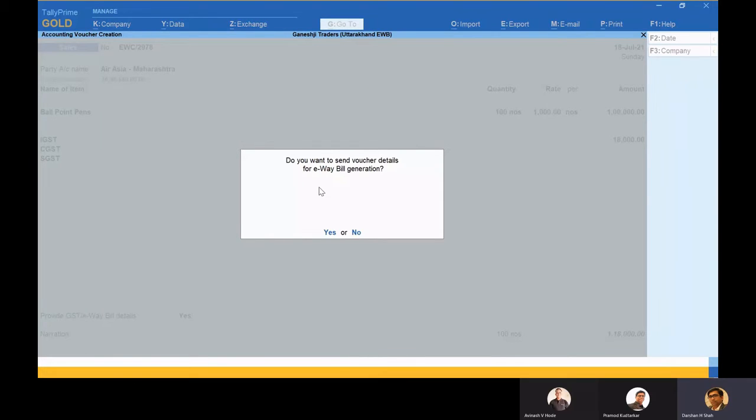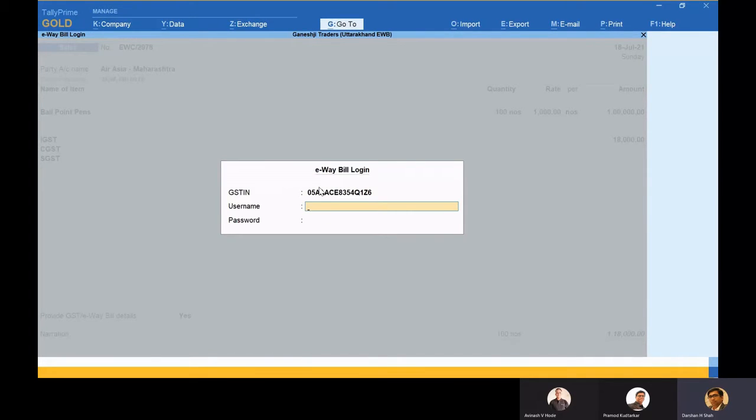So as soon as I save this transaction, it tells me, would you like to generate e-waybill? So I say yes, and now it is asking me for username and password. So let me give my username and password. I'm doing it on the Sandbox. It is having a different format of username and password. So friends, it was the same which I had shown you in the earlier video, that key it is like underscore API underscore that username and password. You have to fill it over here.